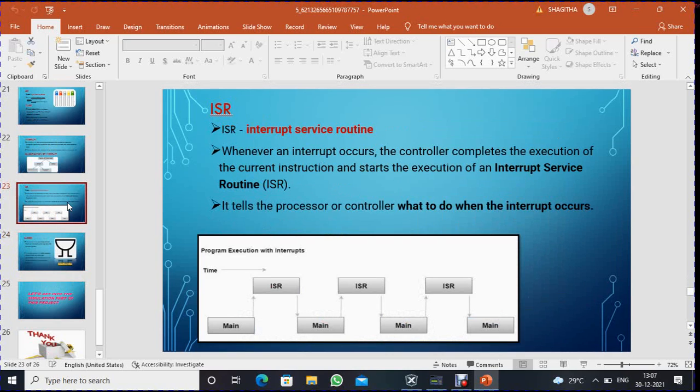ISR stands for Interrupt Service Routine. Whenever an interrupt occurs, the controller completes the execution of the current instruction and starts the execution of an interrupt service routine. It tells the processor or the controller what to do when the interrupt occurs.